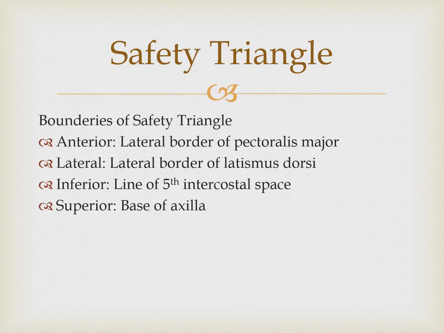So what are the boundaries of the safety triangle? On the anterior side, the lateral border of pectoralis major. On the lateral side, the lateral border of latissimus dorsi, inferiorly the fifth intercostal space, and superiorly the base of the axilla.